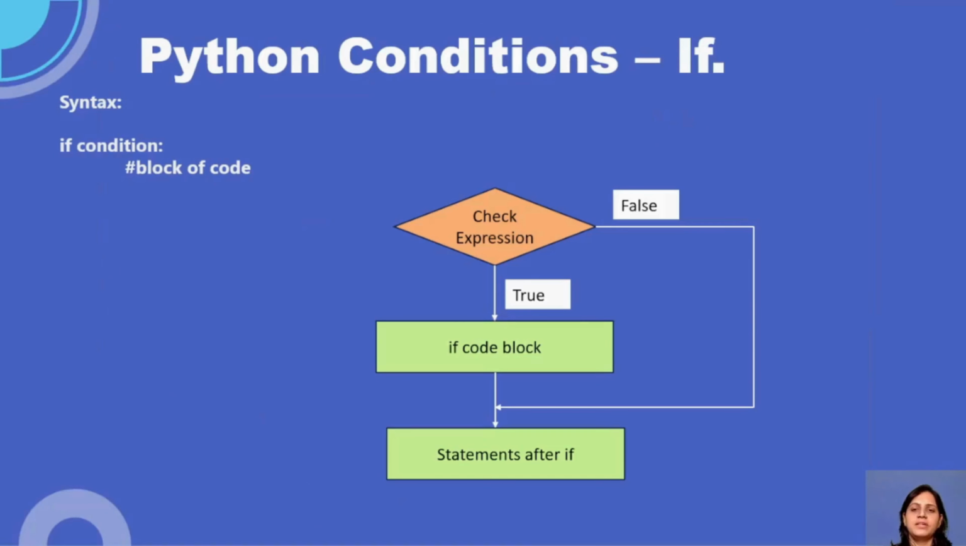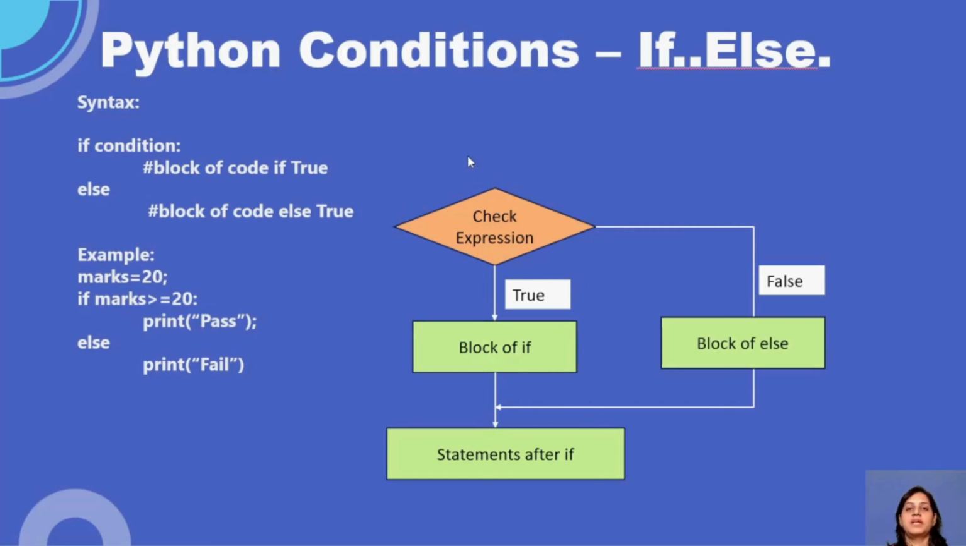So guys, Python conditions. What exactly is my if condition doing? Consider that you're writing if true and you're writing some statements. What will it do, guys? First, it will check the expression that is there along with the if. If it is true, then it will execute whatever code you have written inside that if. If it is false, it will come out and read the next statements that come after the if.